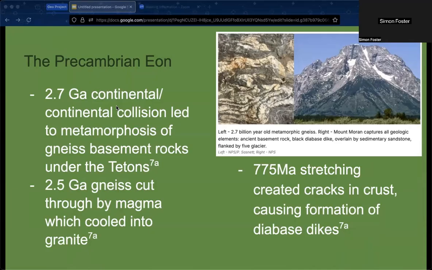rocks, primarily metamorphosed gneiss from ancient seafloor sediments, which was cut through by magma that would cool into granite. Also visible on the Tetons are diabase dikes, which rose up roughly 775 million years ago when cracks formed in the crust as the region began to stretch north and south. Similarly, basement rocks in Yellowstone are largely gneiss and are found primarily in Lamar Canyon and Garnet Hill.